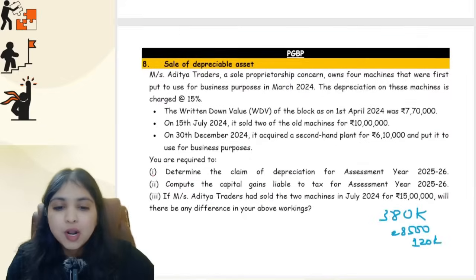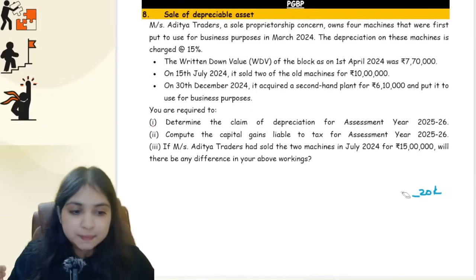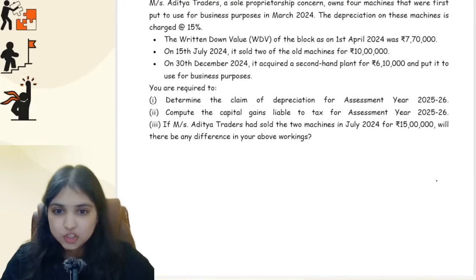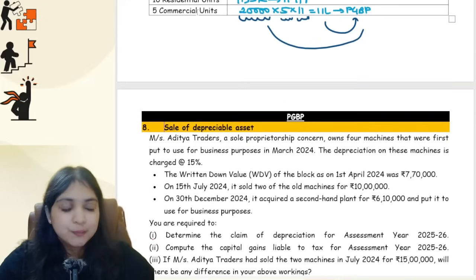Okay guys, now come to our next discussion. Our next discussion is about our PGBP head. Now under PGBP, I need to focus a little bit on the depreciation part. See what will happen if the assessee sells away a depreciable asset. I'll put it for you over here.